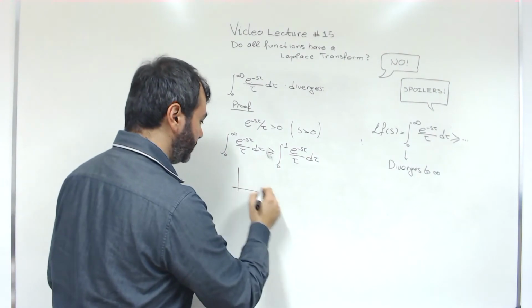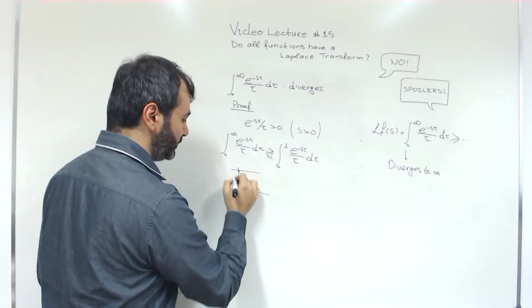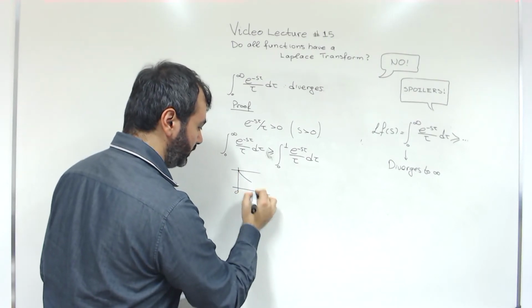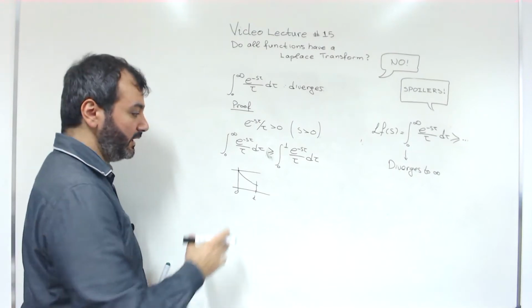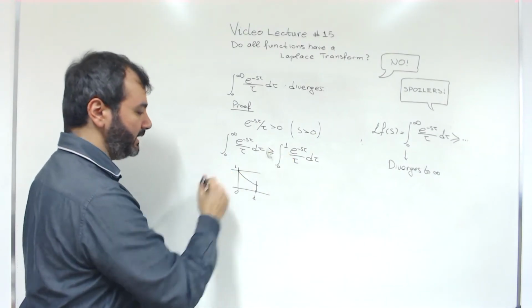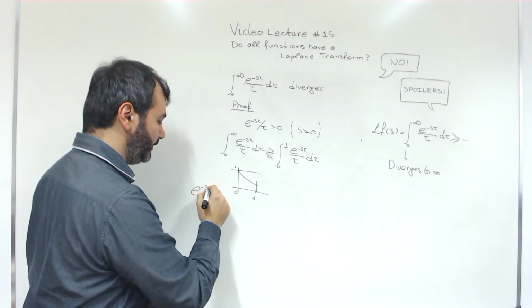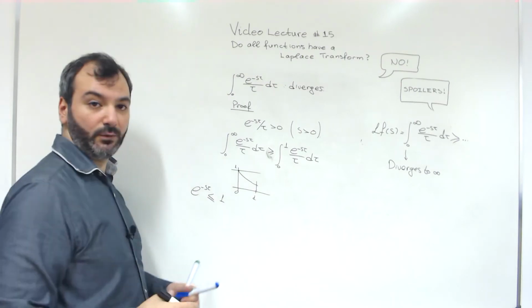But e to the minus s tau, from 0 to 1, is a decreasing function, and the most it can be is equal to 1. This e to the minus s tau is at most 1 between 0 and 1.